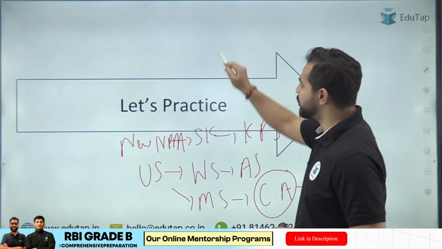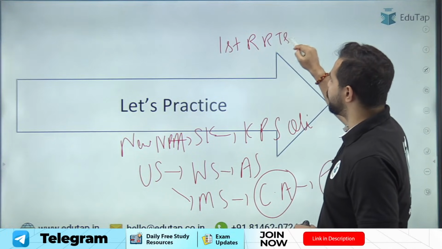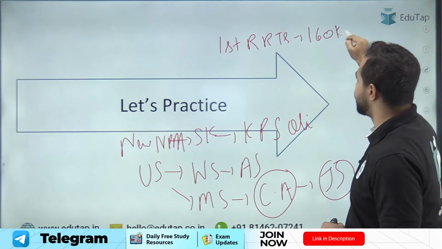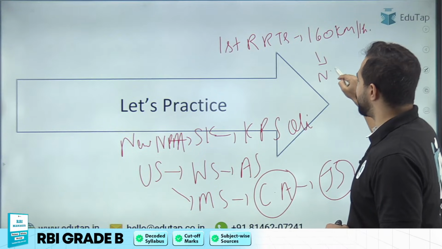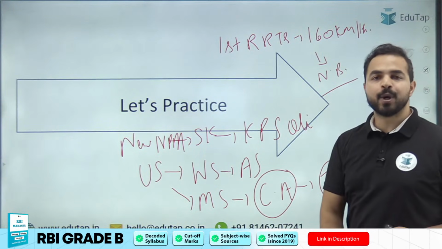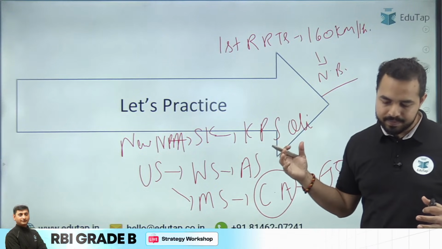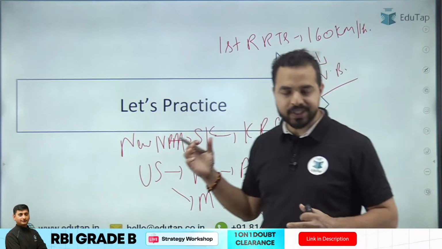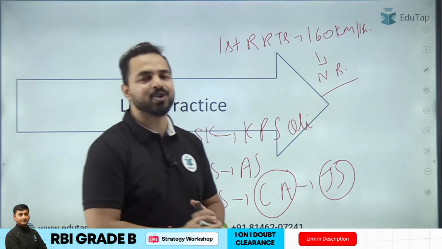And if I ask you about India's first high-speed RRTS, which can go up to a speed of 160 km per hour, what is its name? Its name is Namo Bharat. Are you guys able to retain all these aspects from an examination point of view? Please tell me here. I'm really glad to see that you are giving me the answers in the chat box. Now let's move ahead to the MCQs, for which you are waiting.